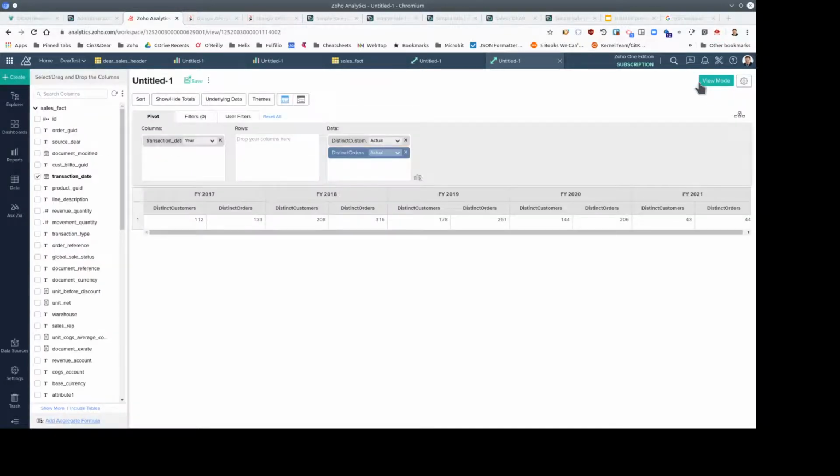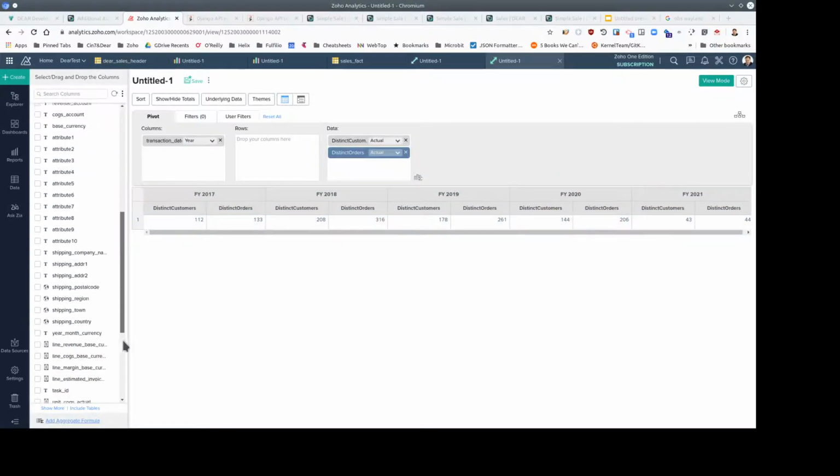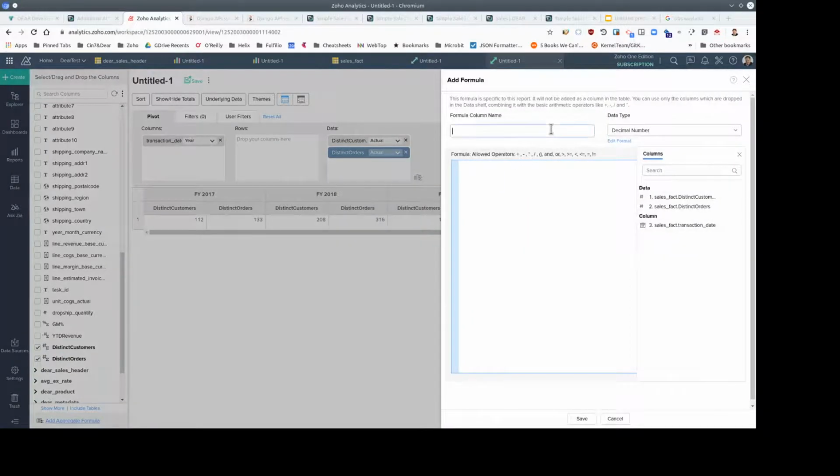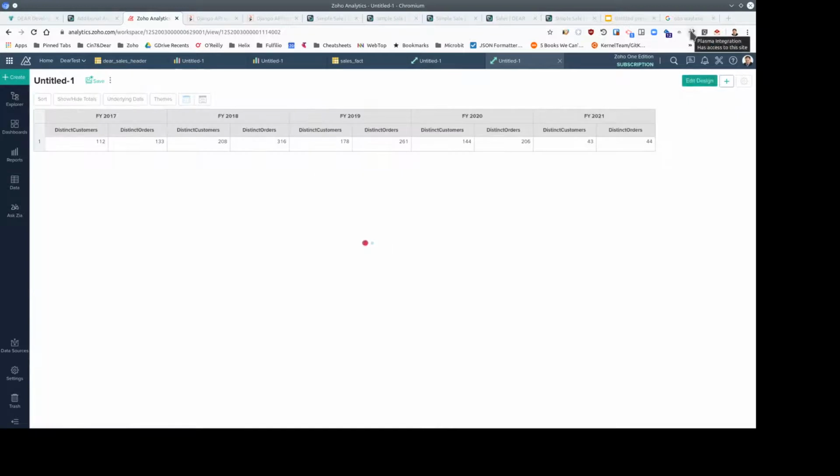But we want the repeat rate, which is number of orders divided by the number of customers. So this calculation can only be done after we've already calculated the distinct customers and the distinct orders. Because I can't calculate the value until these are known, I can't use an aggregate formula to do that. But Zoho Reports has this feature where I can create a column based on existing columns in the report. So that's the repeat rate, and it's going to be the number of orders divided by the number of customers, like so. And now we have repeat rate.